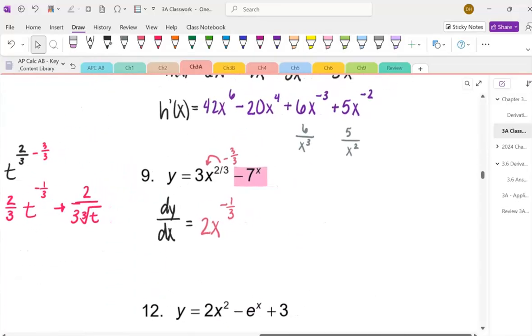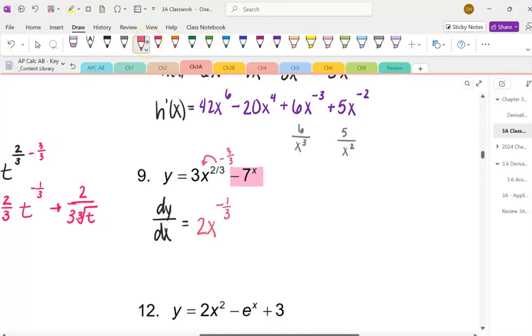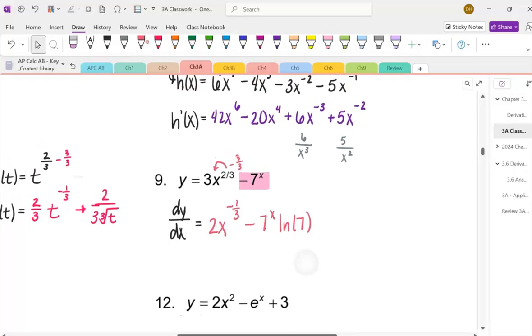So the derivative of -7 to the power of x, you're going to rewrite it, -7 to the x, and then it's going to be natural log of the base, and that's your final answer. And you don't have to do anything else with this problem. The only thing you could possibly do is move this x to the -1/3 down to the denominator, so 2 over the cube root of x. But -7 to the x, natural log of the base, is the correct answer.